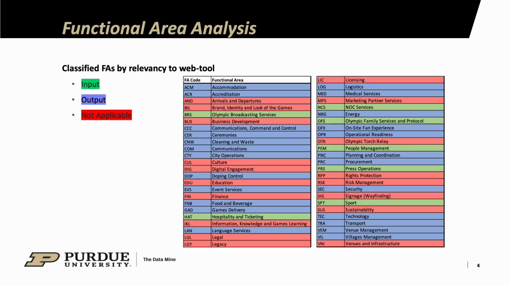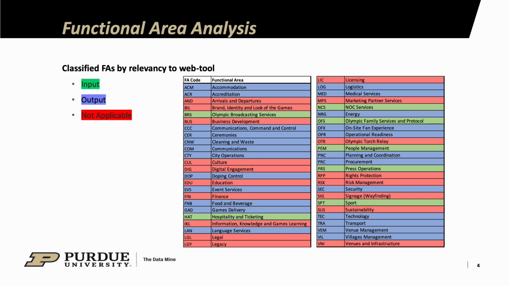As Amel stated, we first started with some functional area analysis. A functional area is a specific field that a person at the IOC could work at. For example, a person could work in the cleaning and waste department, or they could work with the event services department. We first tried to figure out exactly which functional areas would be inputting data, which would be outputting data, and which one didn't really matter to our model. And this is what we came up with here.